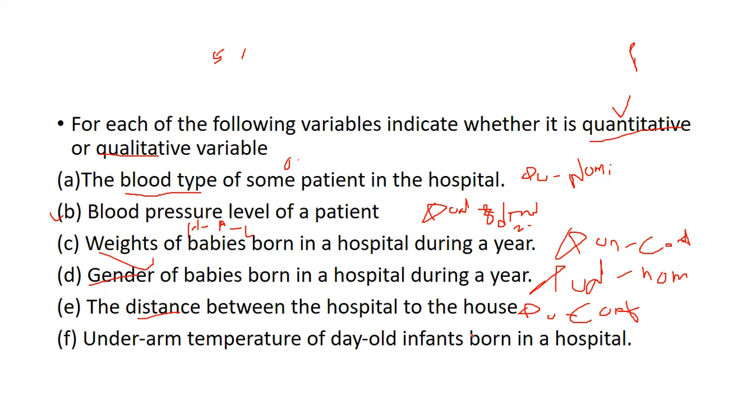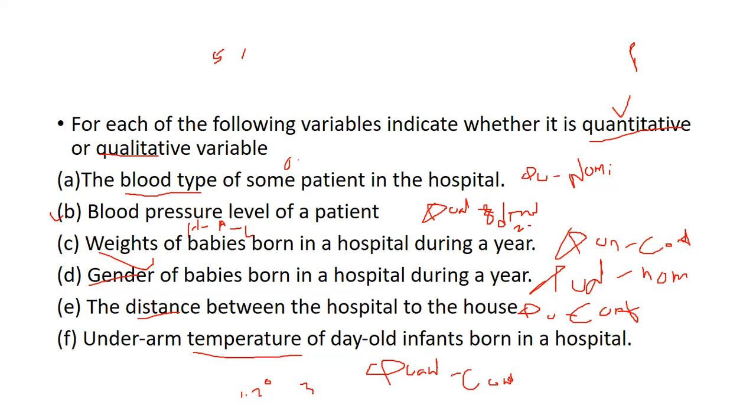Okay, under arm temperature of day old infants born in hospital. Temperature should be measurable, so it should be quantitative. Temperature should not be an integer, it should be float. It could be 1.2 degrees celsius, or 30 degrees celsius, so it should be continuous.